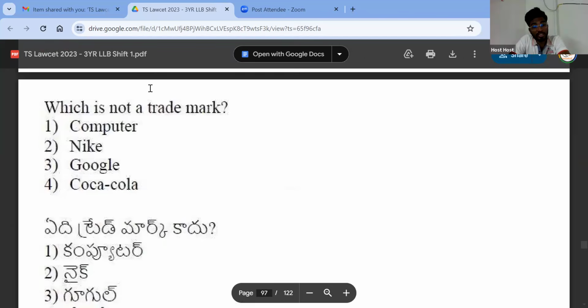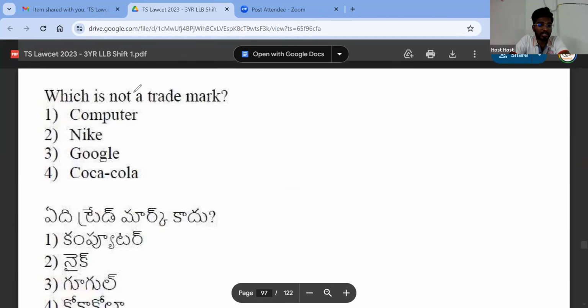which is not a trademark. I think you should be able to answer it if you have attended my class on IPR. Very good, very good. Excellent. Well done. Computer. Trademark is given to whom?